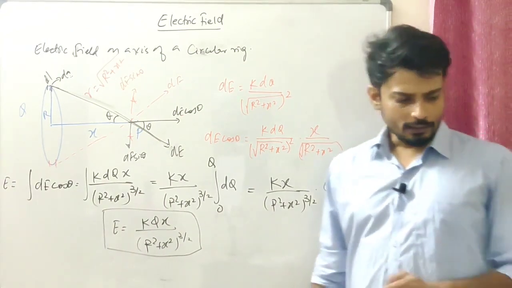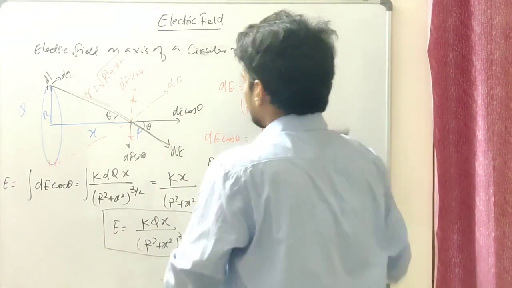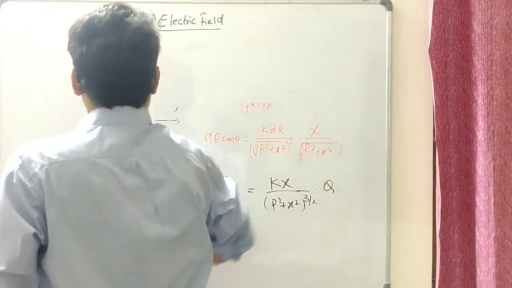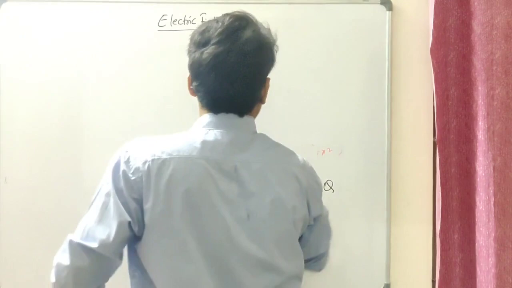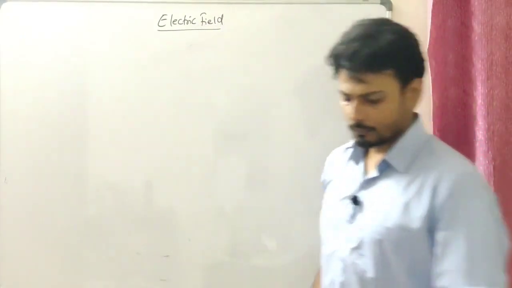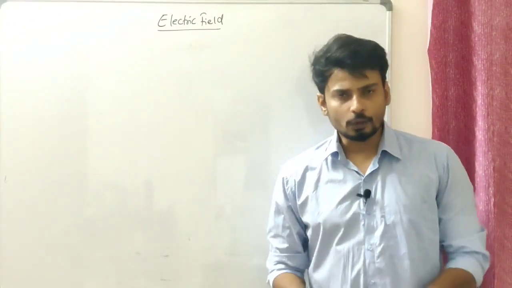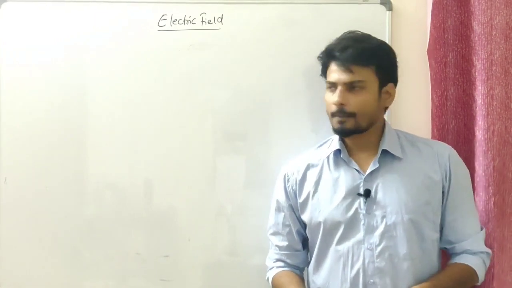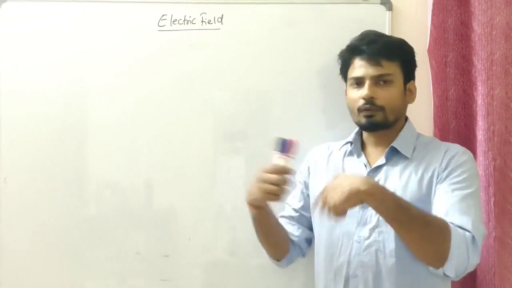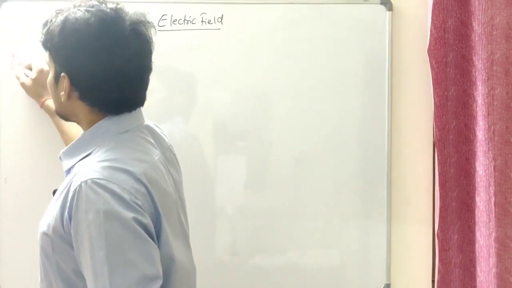Okay, let's see one more question over here, guys. Let me just erase this stuff. Okay, having said this, that electric field is equal to F by Q, I can say that F is equal to Q times E. Let me introduce a little bit of kinematics over here, and that's going to be the question for the day, and then we're going to go and talk about more questions. So far we have spoken about the electric field because of the point charge and a ring on the axis. Okay, let's quickly see. I'm going to have an example for you guys.